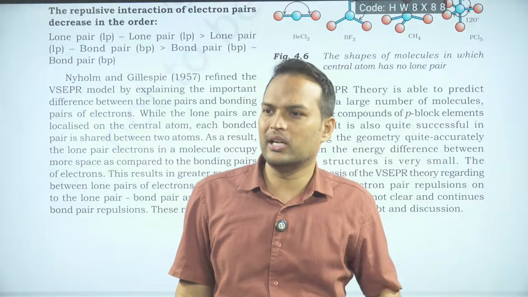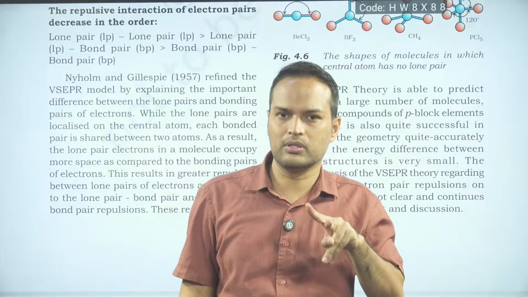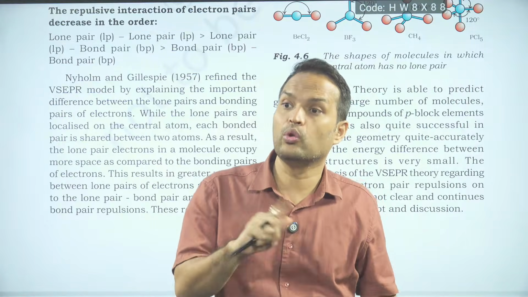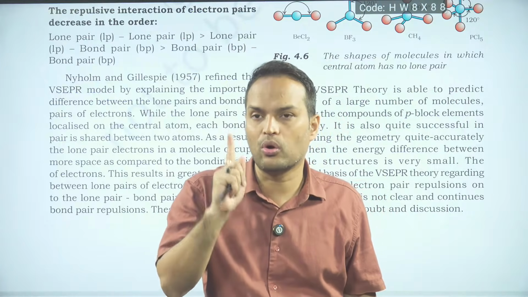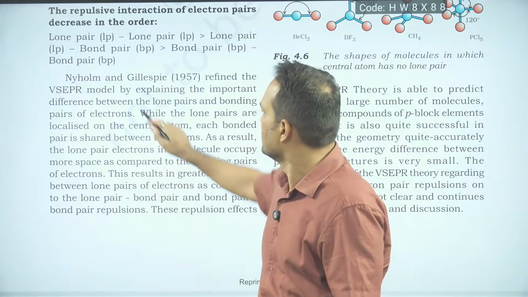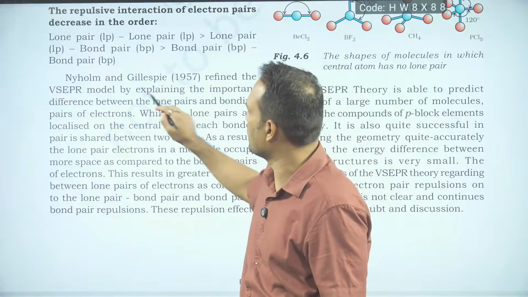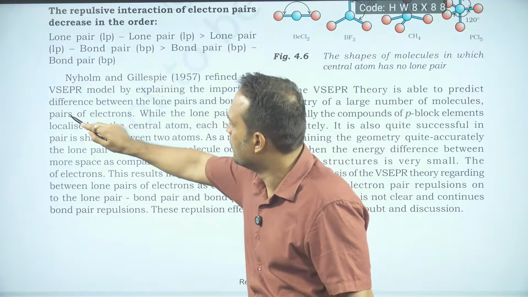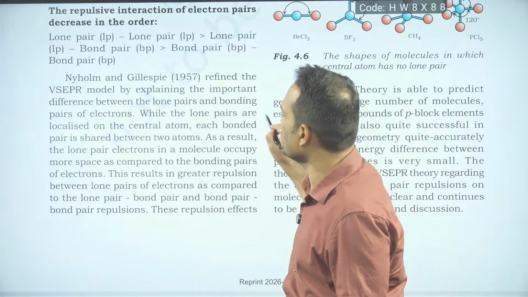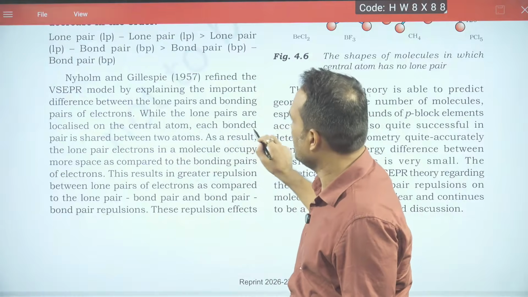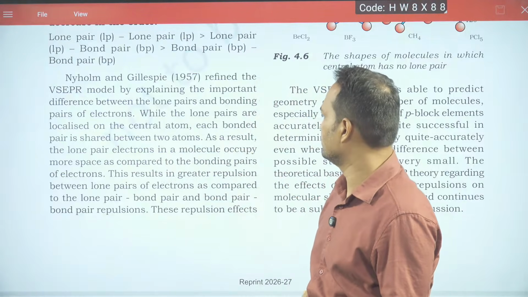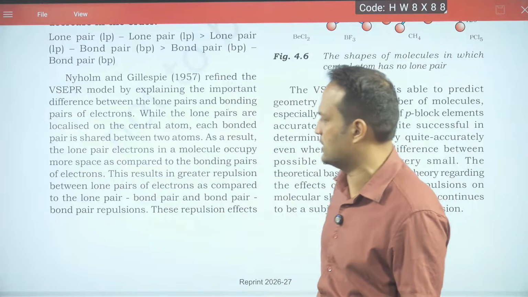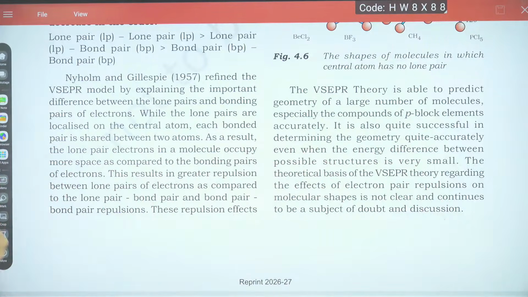Lone pair and bonded pair. Ki valence electrons can be of 2 types. One is bonded pair, other is non-bonded, which is also known as lone pair. So their main work was on bonded and non-bonded electrons. See, written here, Nyholm and Gillespie refined the VSEPR model by explaining the important difference between lone pair and bonded pair of electrons. While lone pairs are localized on a central atom, each bonded pair is shared between two atoms. As a result, lone pair electrons in a molecule occupy more space. So we will not leave any line of NCERT.